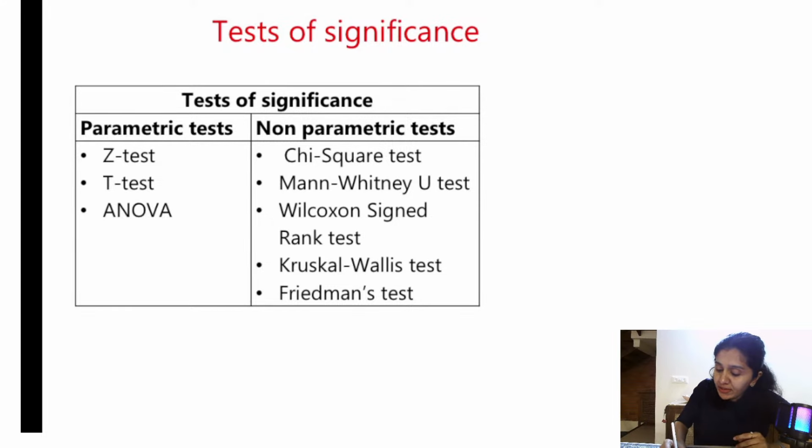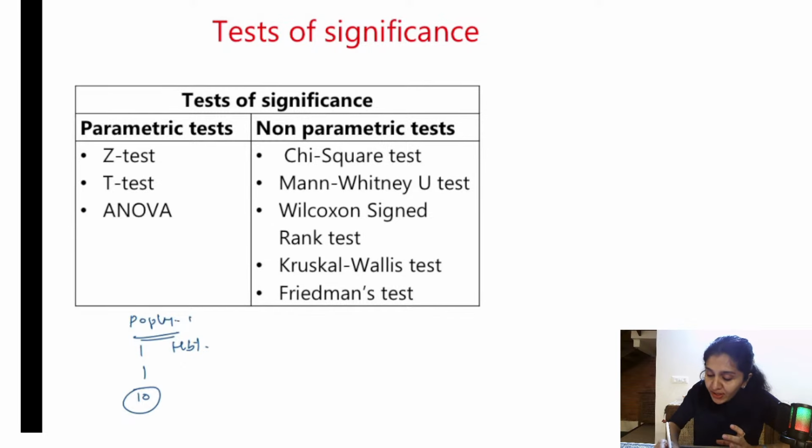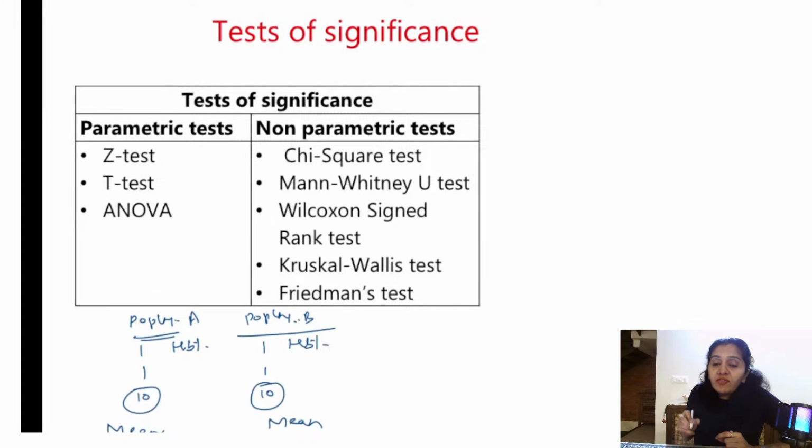So I'll just take one example. There is a population. Again, I'm taking hemoglobin percentages. There are 10 different individuals, 1 to 10, and we have the hemoglobin percentages of all of these individuals. So this is population A, let us say, and there is population B also. And again, I have the hemoglobin percentages of 10 different individuals in population B. And we have the means also, mean hemoglobin percentages of these two different populations. If it is not the same, if there is a difference, I want to know if that difference is statistically significant or not. That is when I use z-test, or t-test.